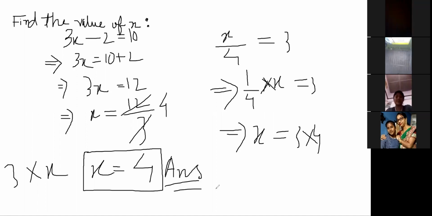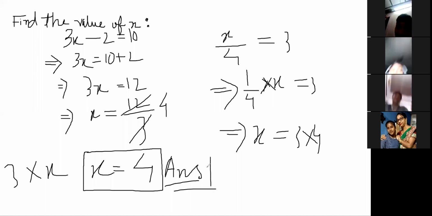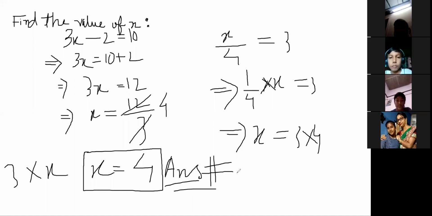So we have today discussed equation in one variable. We have also learned the definition of linear equation. We have also learned how to identify a linear equation from a given equation, and check whether the given equation is linear or not. We have also solved three types of examples. We have seen how to find the value of x.